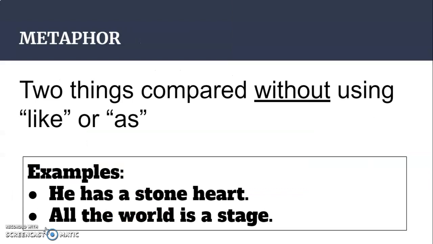Metaphor is a device that we all are very familiar with, and it's when you compare two things without using like or as. You're saying that one thing is the other. For instance, he has a stone heart. That means that he's not emotional, he has no feelings, he's a very cold person. Or another one, which was used in Shakespeare's play, As You Like It, all the world is a stage. This basically means that in the world, you're constantly putting on performances. So the world and the stage are two things that are being compared without using like or as.